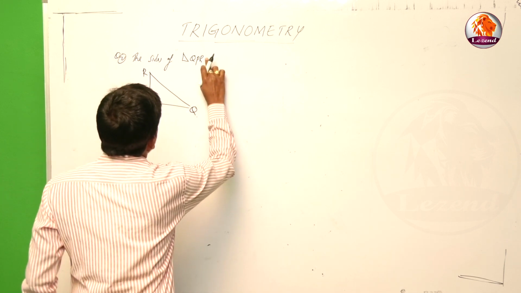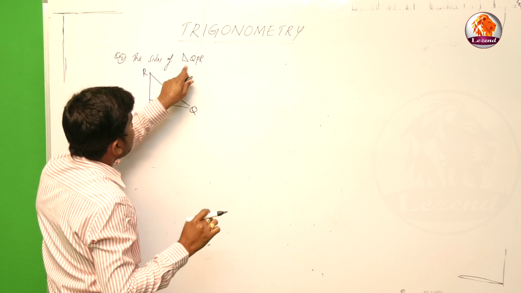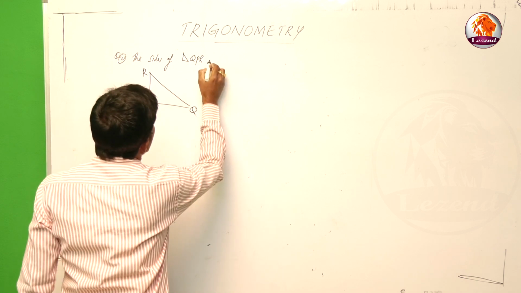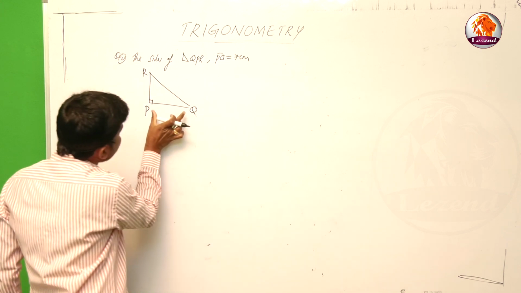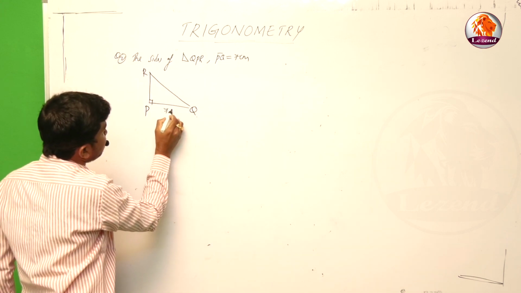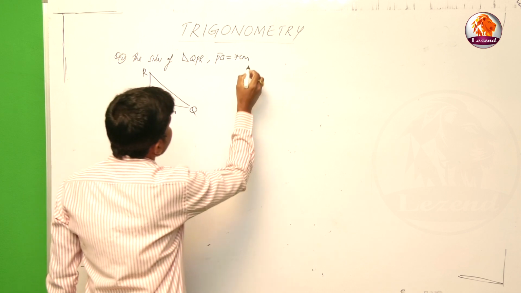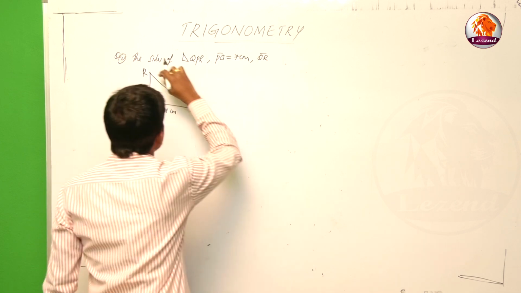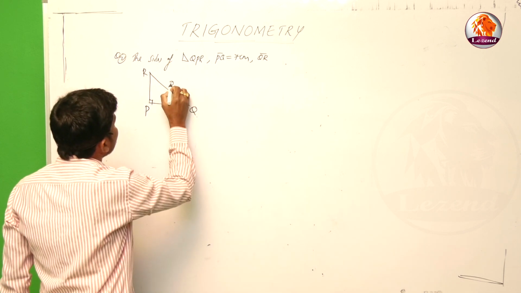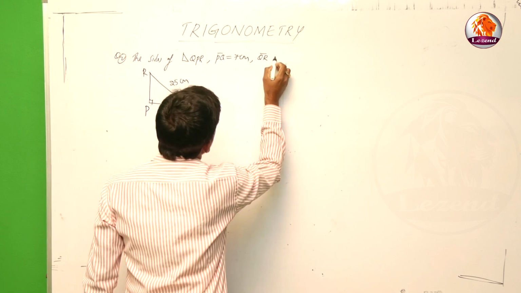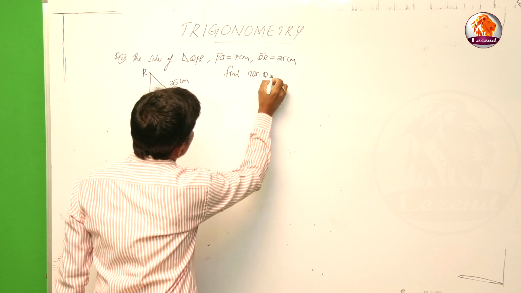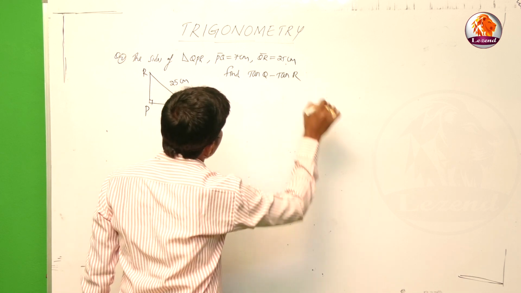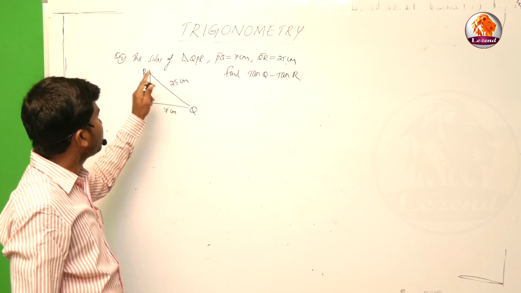So the sides of the right angle triangle QPR: length of PQ is equal to 7 centimeter, clearly given. And its hypotenuse, nothing but QR, length of QR is equal to 25 centimeter. Find the value of tan Q minus tan R.